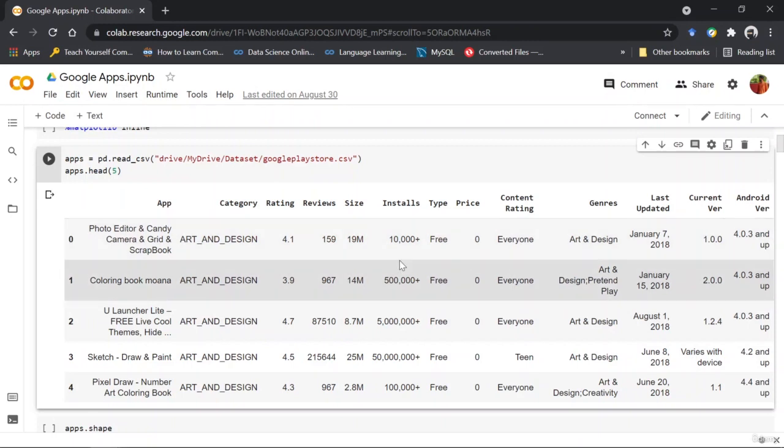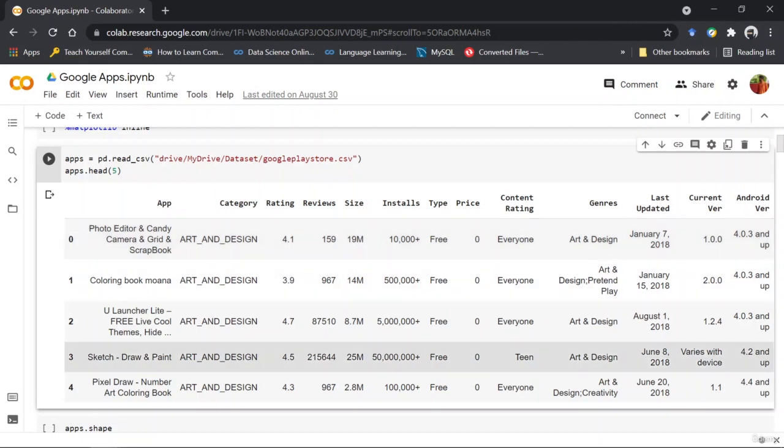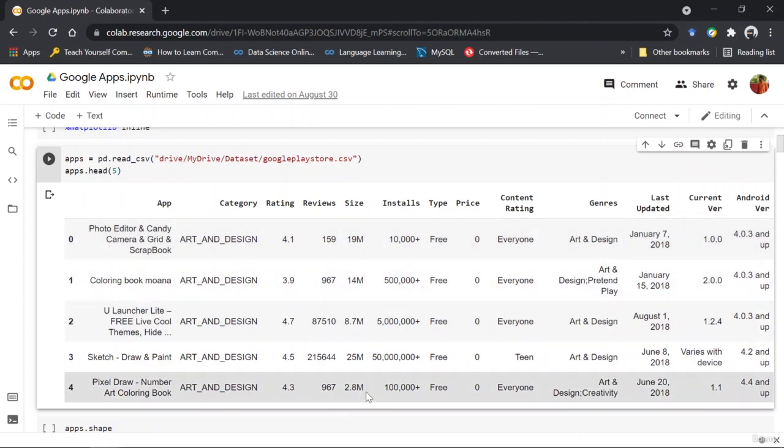And that is because the first thing I would like you to see is the size. Now it is written 19M, and this is a string which has numerical values. So you have to extract the numerical values from here. Again, in the Android version, it is written "and up". So again, a numerical value that is actually stored in string format.